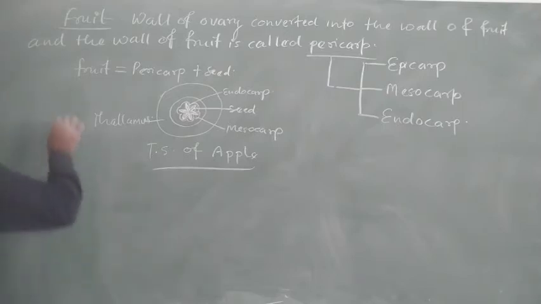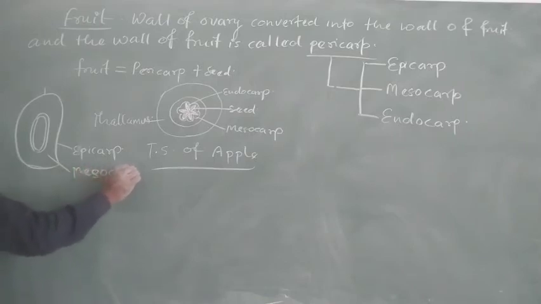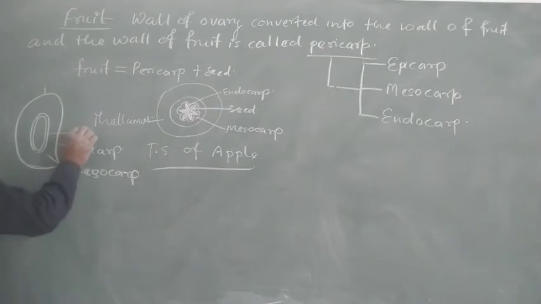We can also observe the structure of a fruit section. When we observe the section, we can observe the layers here. This is the epicarp, this is the mesocarp, and this one is the endocarp.